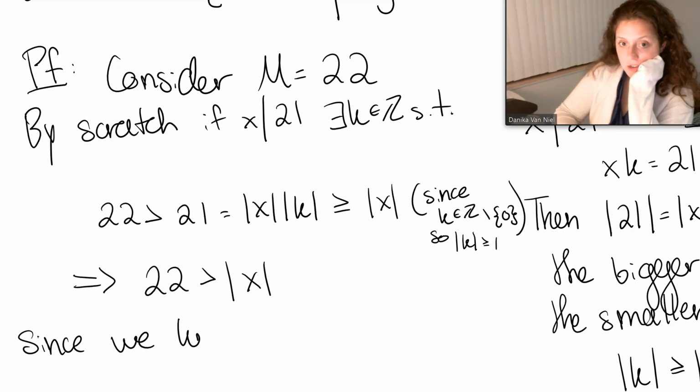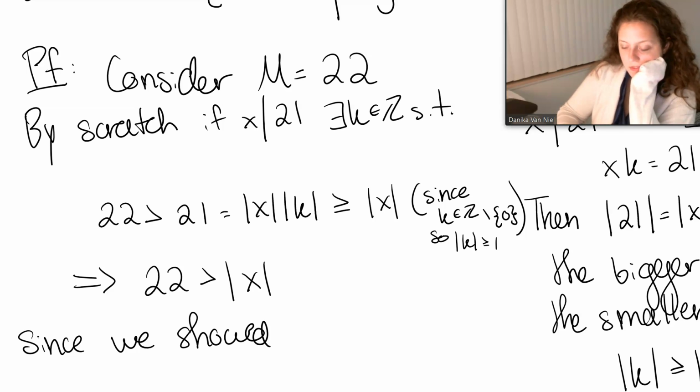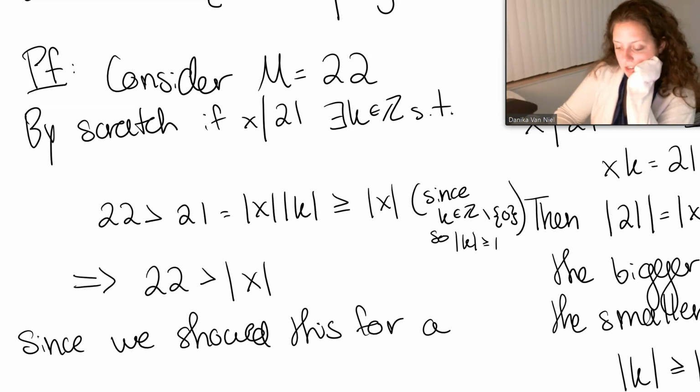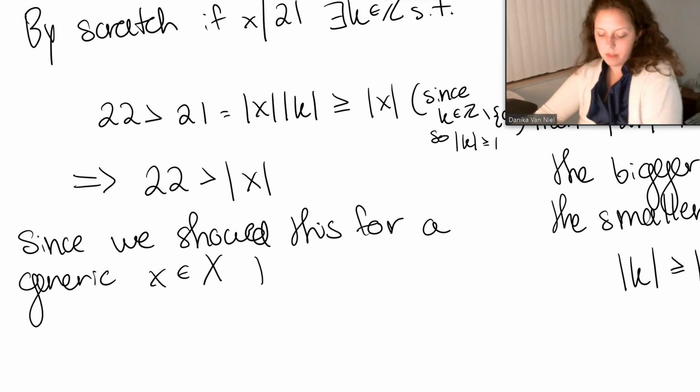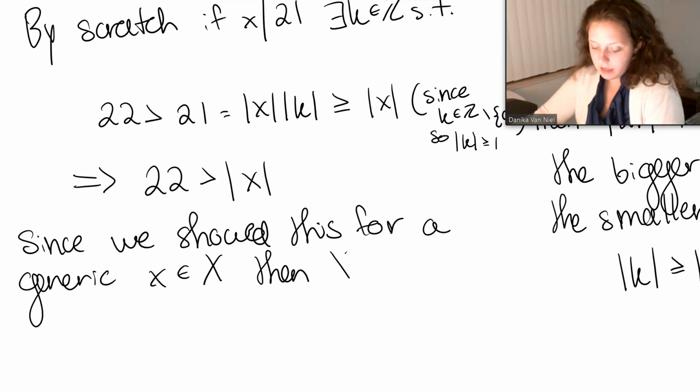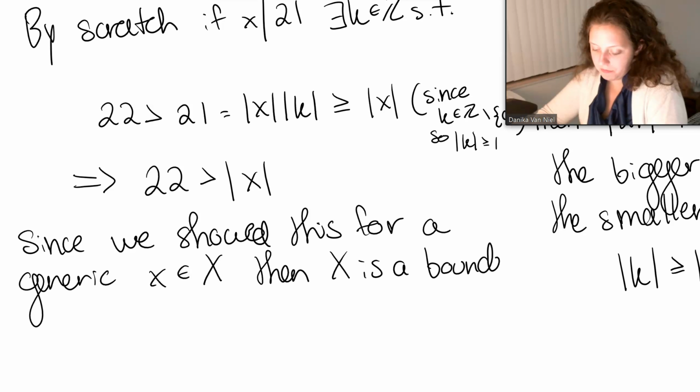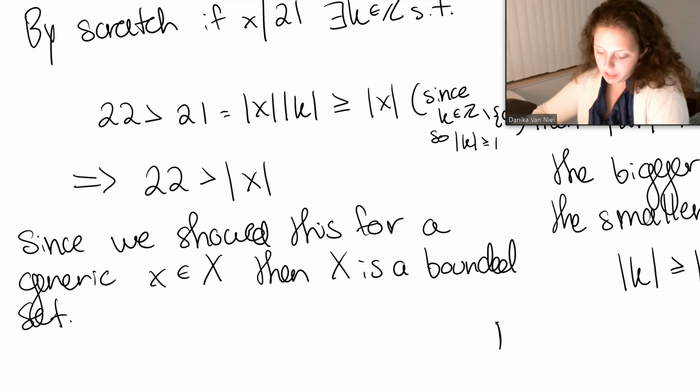Since we showed this for a generic x in our set, then x is a bounded set. Okay. Boom, roasted.